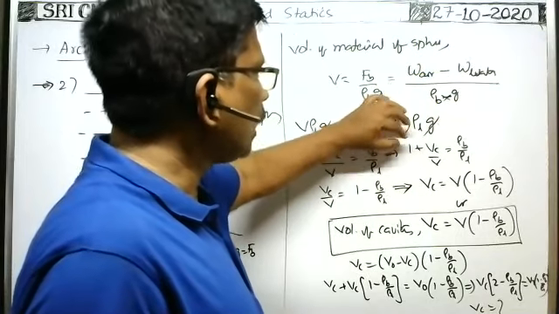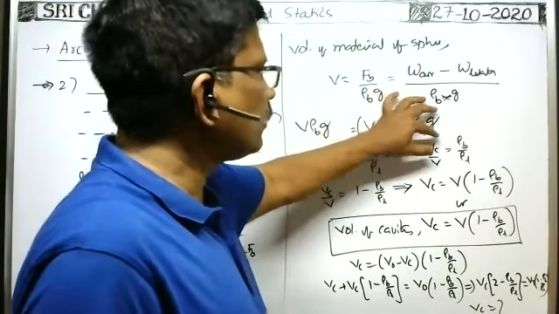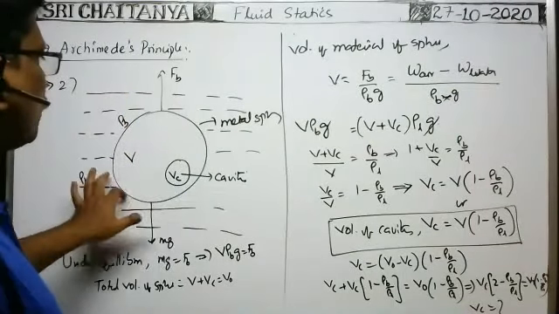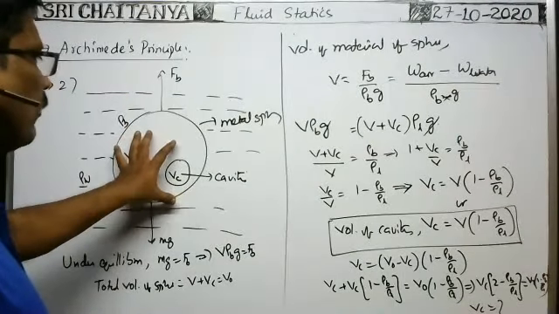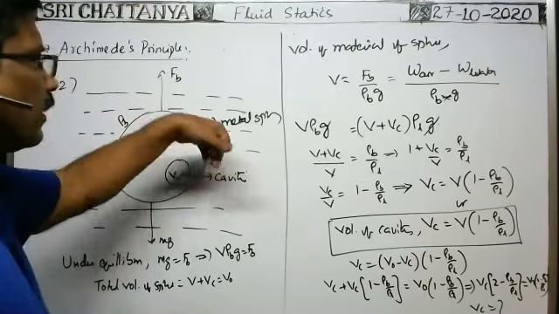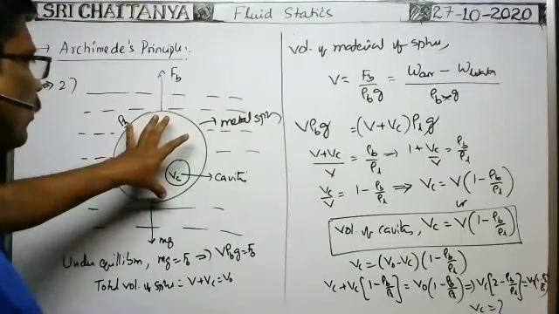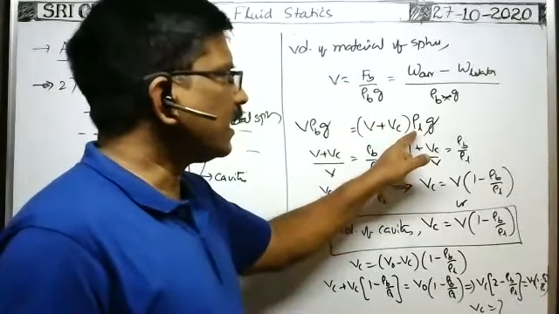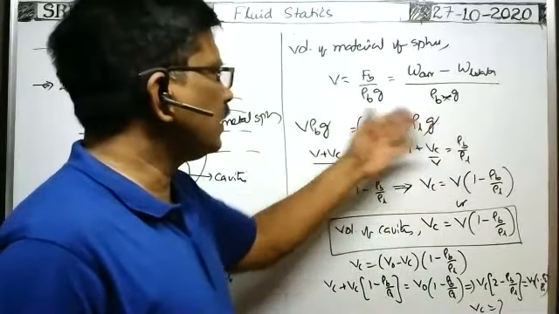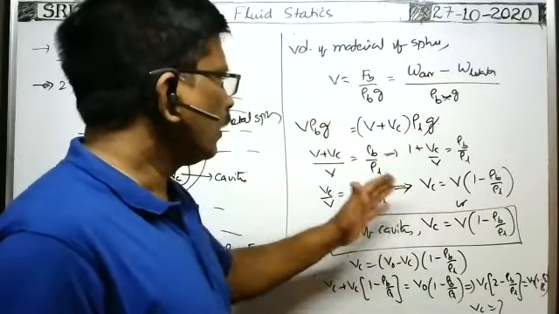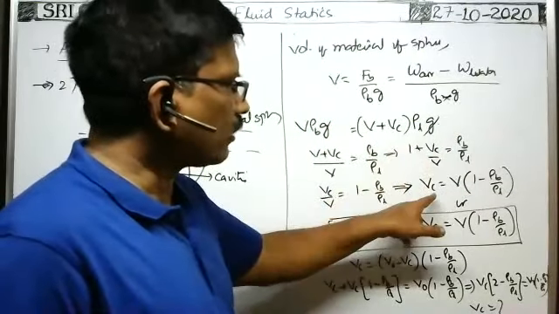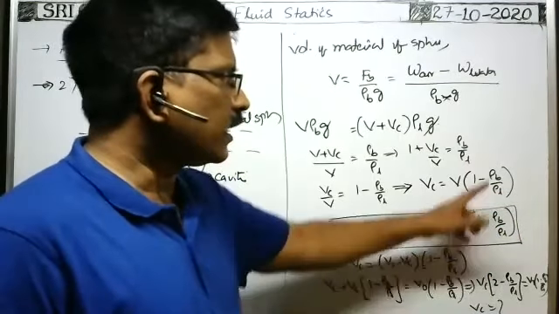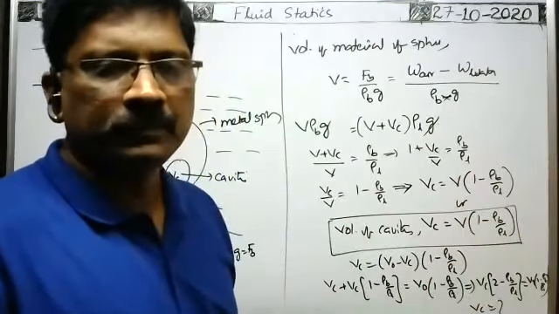Buoyant force is equal to volume of the liquid displaced into density of the liquid into g. Volume of the liquid displaced means the total volume of the sphere, that amount of volume of the water is displaced. That's why total volume of the water displaced is equal to V plus Vc. So (V plus Vc) into density of the liquid or density of the water into g. g cancels. Just by cross multiplication, I got Vc is equal to V into 1 minus density of the body by density of the liquid.